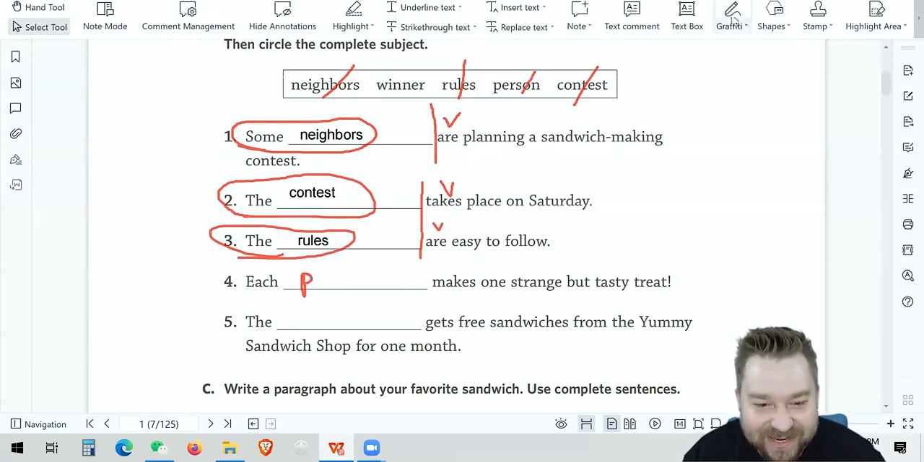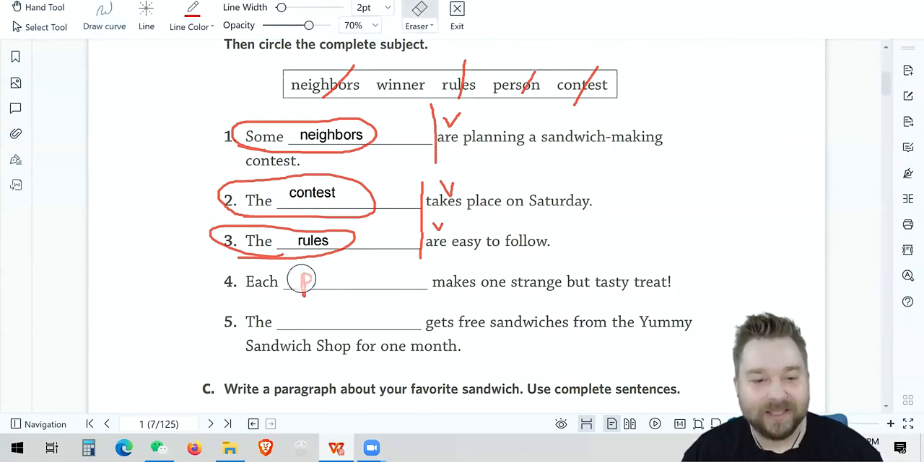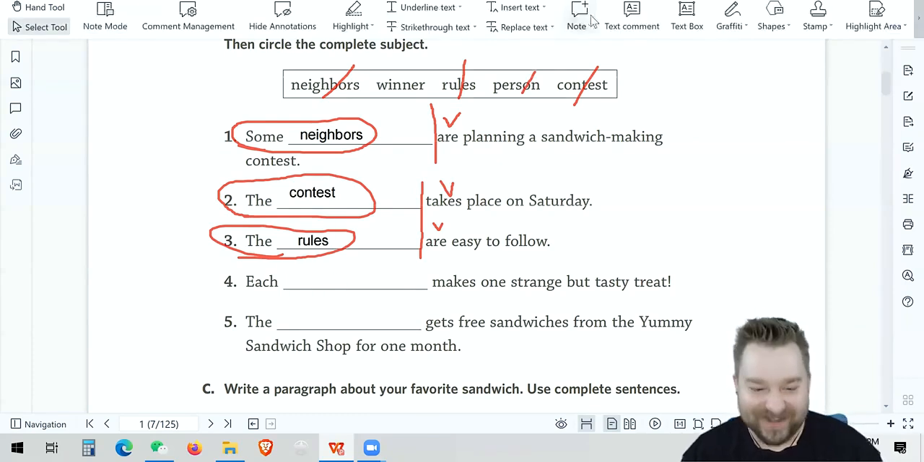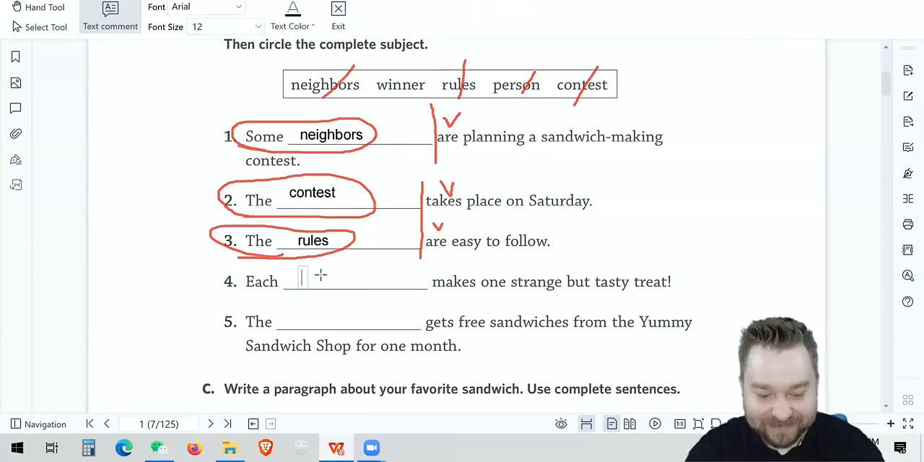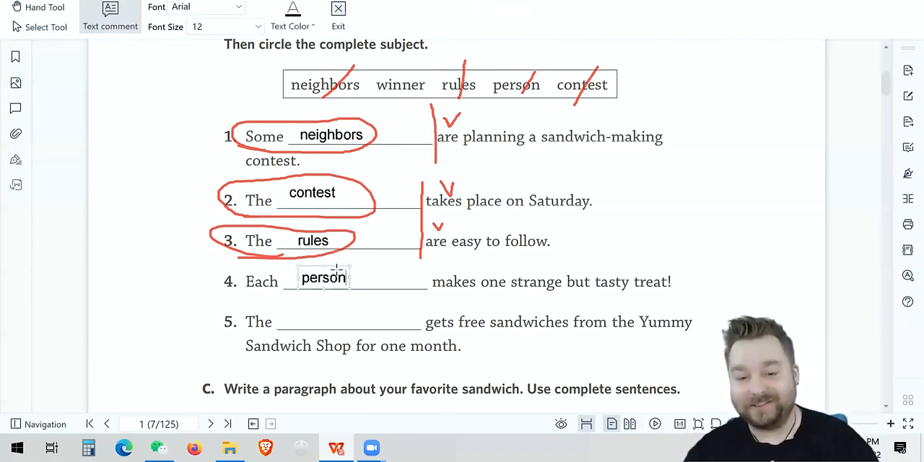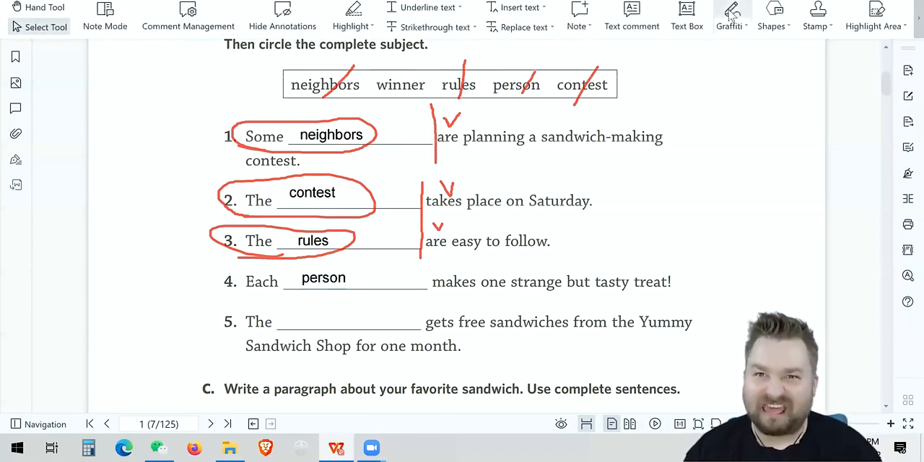I don't know how to do it. Oh, there's the eraser. Bloop. Okay. We're going to insert our text comment and say person. Each person. Yes. See? That's much prettier. My handwriting with the pen is ugh.